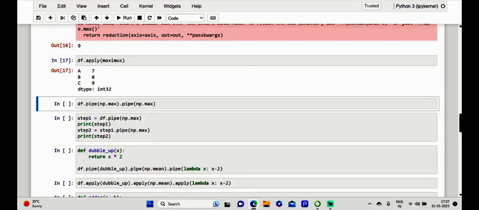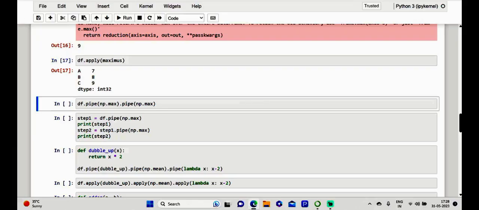And dear friends, as we can see from the result, apply works at the row-wise or column-wise level, and even though it is very adaptable, it cannot move up to the level of iterability. So in this case, we are forced to use the pipe method. Now let me make chaining of the pipe method.